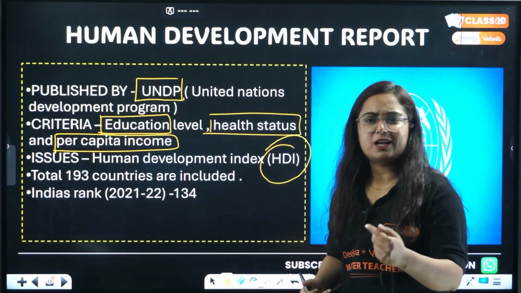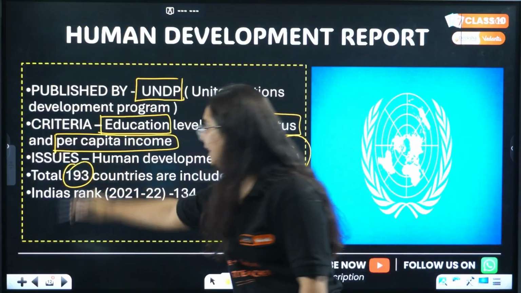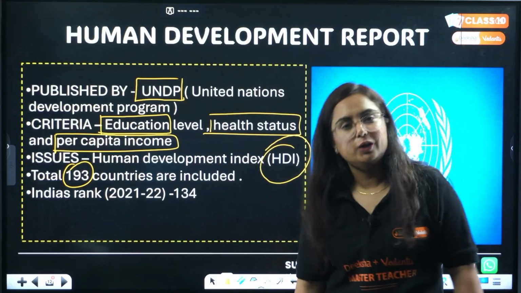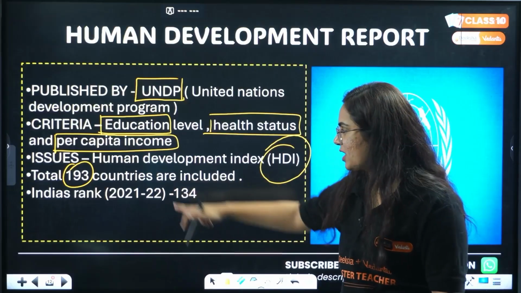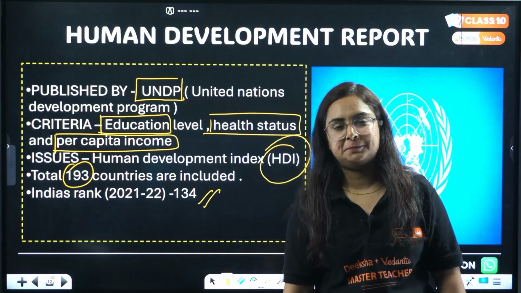basically a ranking, like you guys are ranked according to your marks. So ranking, Human Development Index, in which a total of 193 countries were there. And do you know what's crazy? See the rank of India. It's 134 according to 21-22 data.